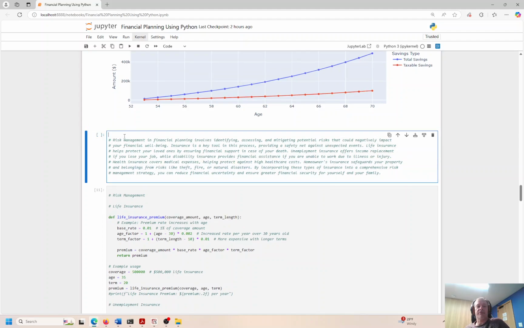So now let's take a look at risk management. We've touched on a couple different topics of financial planning. Risk management pertains to a specific part of financial planning. Let's take a look and see what this is. Basically, we're identifying, assessing, and mitigating risks. Potential risks include negative impact to your financial well-being. Okay, if you have a catastrophic event, a car accident, a medical emergency, your home burns down or gets destroyed by who knows what, a tsunami, a tornado, a hurricane, or something like that.